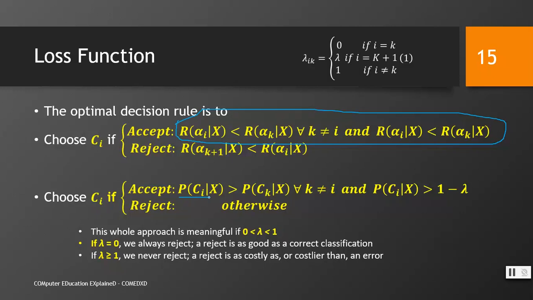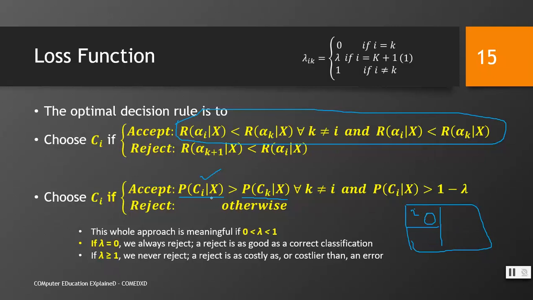If the probability of Ci is greater than the probability of Ck. There are three classes, right? And let's say that this is the ith class and these are not the i classes. So if the probability of putting this X into this class is greater than putting it into the rest of the classes, then